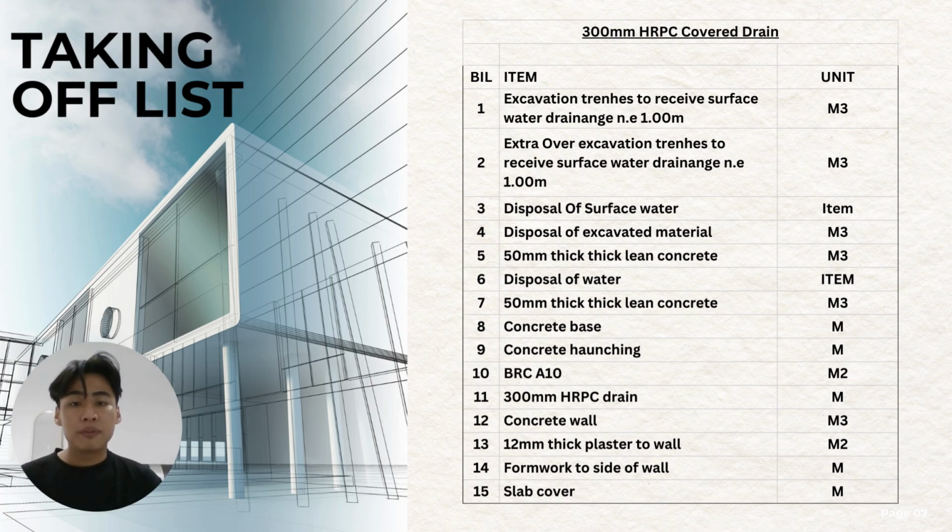So first, let me start with the taking-off list. As we know, the taking-off list of the project is always an important thing when we come to measurement. For the 300 mm HRPC covered drain, the first item is excavation of trenches, the reduced surface of the drainage not exceeding 1 meter, in meter cube. Extra over excavation, meter cube. Disposal of surface water is an item. Disposal of excavated material, meter cube. 50 mm thick lean concrete, meter cube. Concrete base in meter, concrete haunching in meter, BRC A10 in meter square, 300 mm HRPC drain in meter, concrete wall in meter cube, 12 mm thick plaster to the wall in meter square, and formwork to the side of the wall.